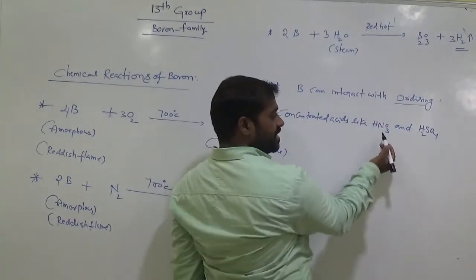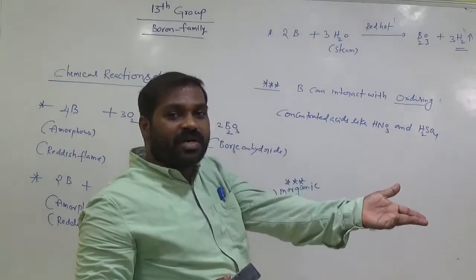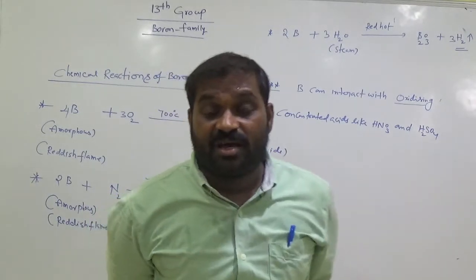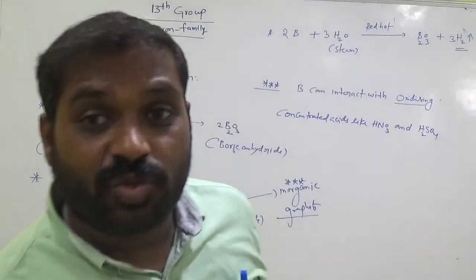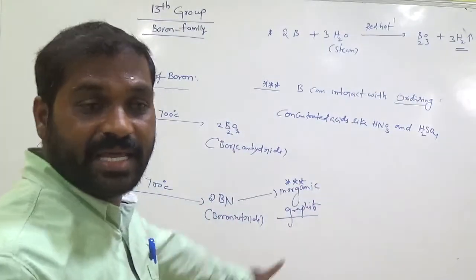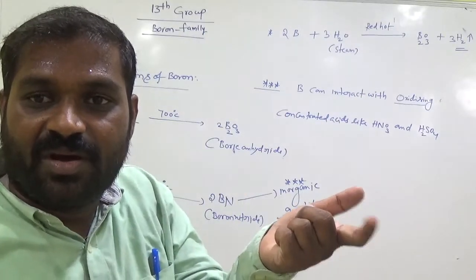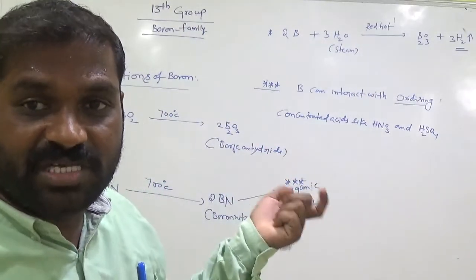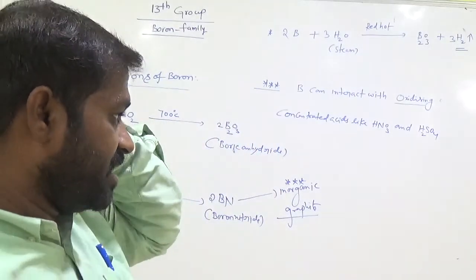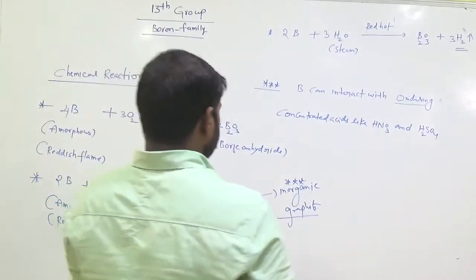Oxidizing acids means these two acids consist of oxygen, am I right? They can provide oxygen to other compounds. Remember this. Why are they called oxidizing agents and oxidizing acids? These two acids, nitric acid and concentrated H2SO4, clearly have oxygen. They are able to donate oxygen. In HNO3 we have 3 oxygens, and in H2SO4 sulfuric acid we have 4 oxygens.